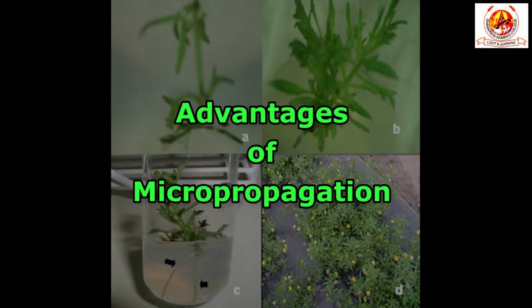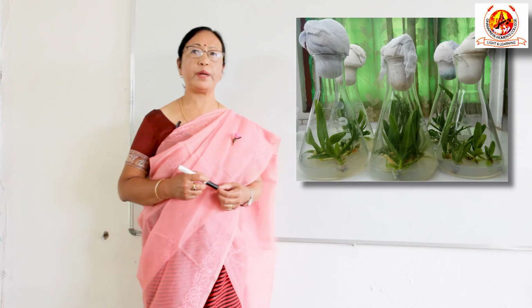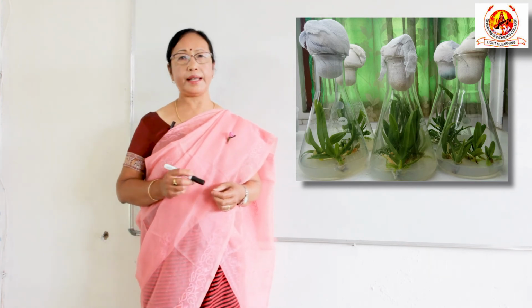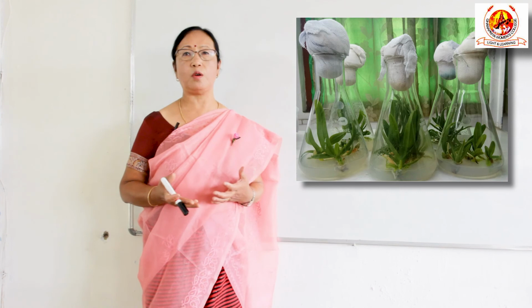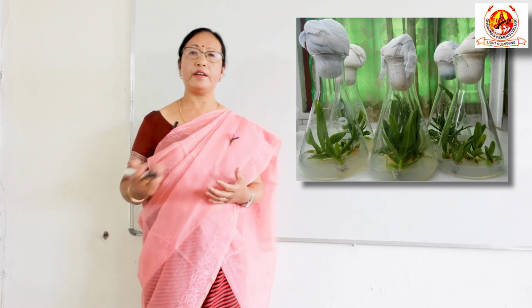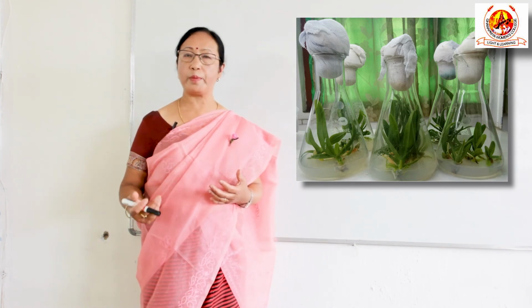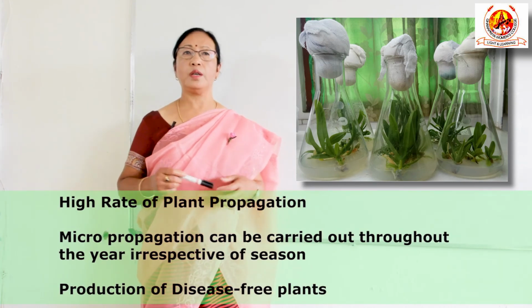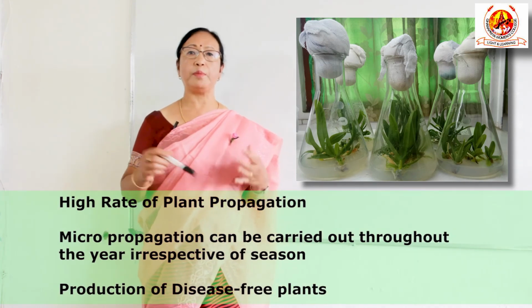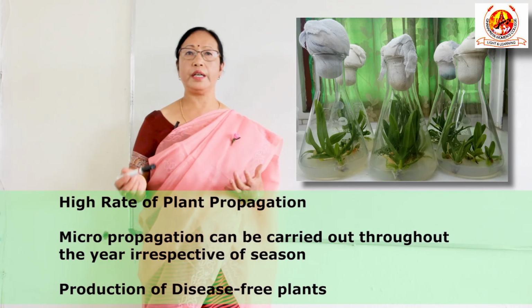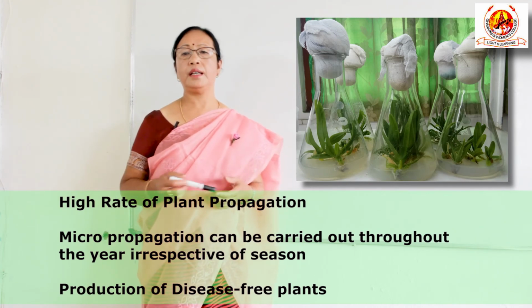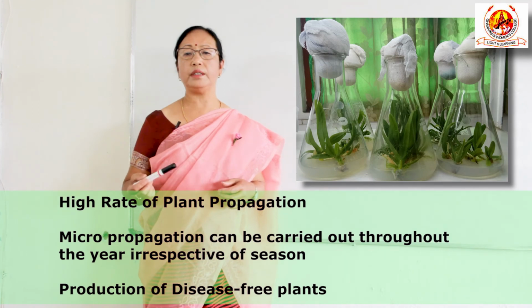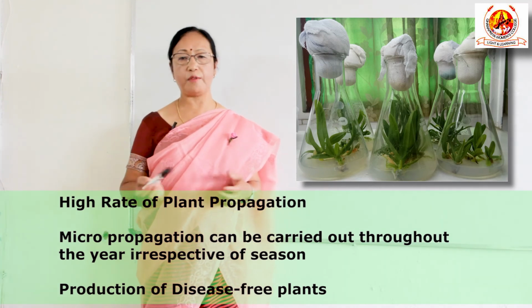Advantages of micropropagation. This micropropagation is very important, and that is suitable in our condition also. The different advantages of micropropagation are, first, a very high rate of propagation, because in a very limited time we can produce many plants irrespective of the season. Then it is carried out throughout the year irrespective of the season, as I have already told.